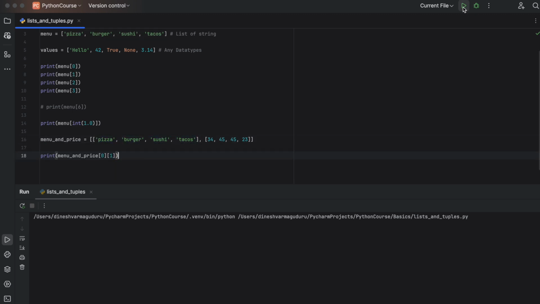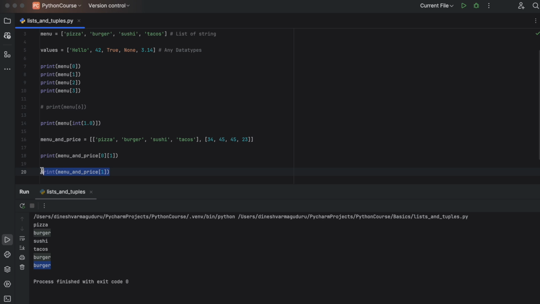So if we print this now, it has printed burger because it's going into this list first, and again going inside to the item at index 1. And the same way, for accessing the prices, we can just use the same list followed by the index 1.